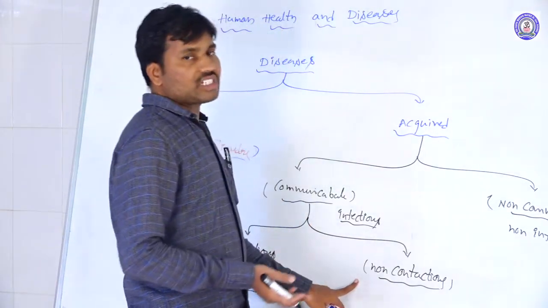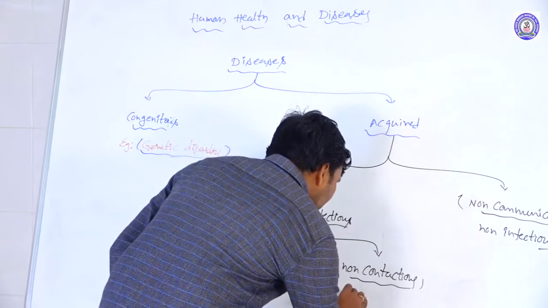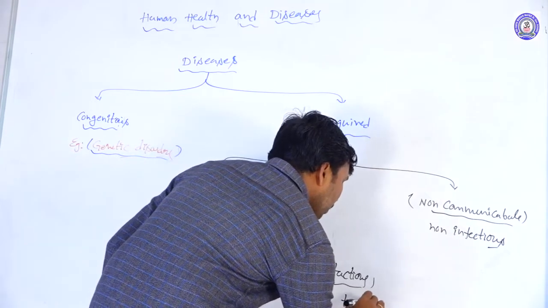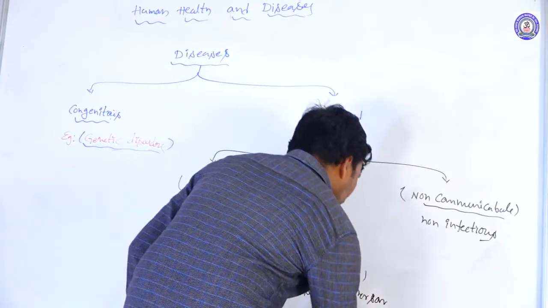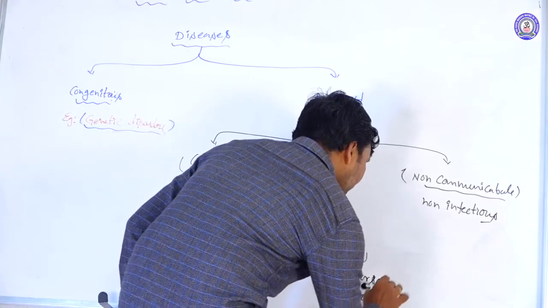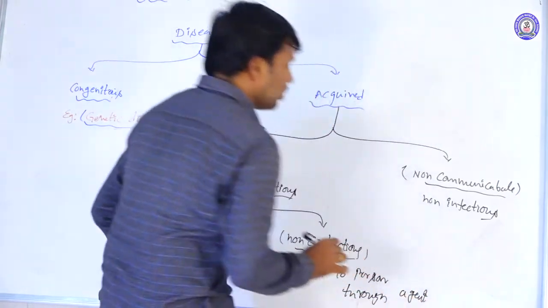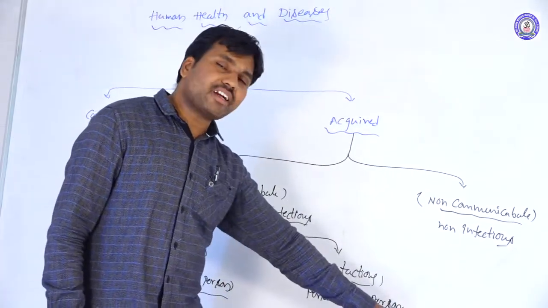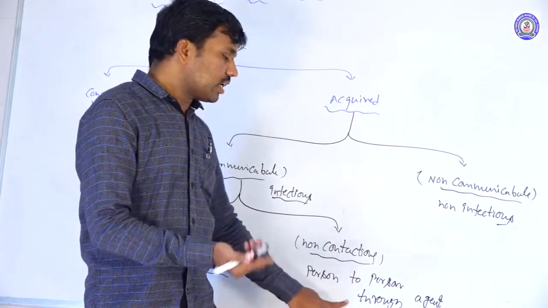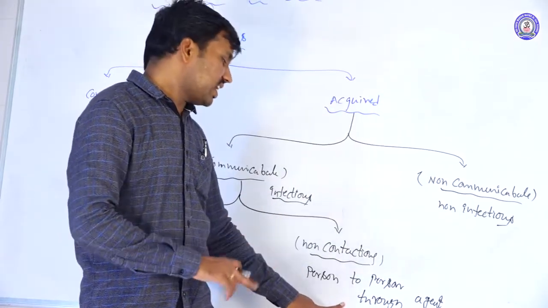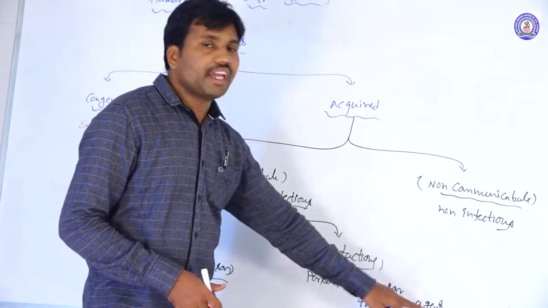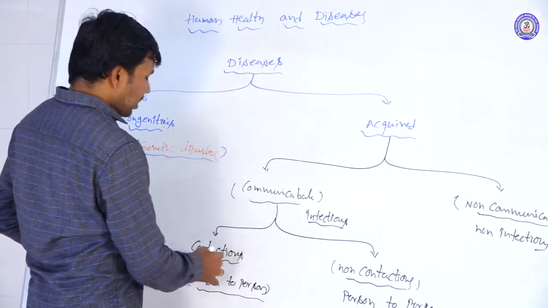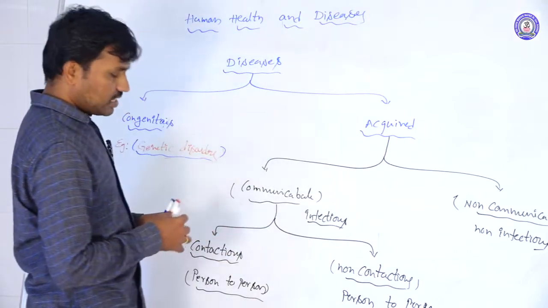In the other type, the diseases also spread from person to person, but through an agent. They spread through agents, the vectors. Through the vectors, these diseases spread from one person to another. So based on that, there are contagious and non-contagious diseases.